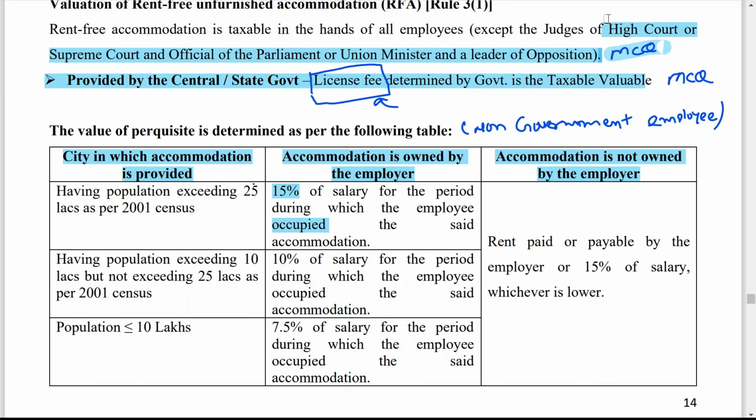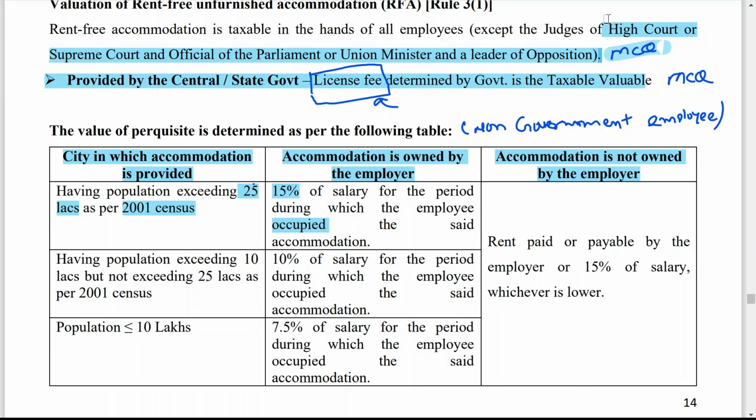But first of all, remember, you take 15% when the population as per the 2001 census is 25 lakh or more. These conditions apply when the employer is the owner of the house. If the employer is not the owner of the house, then we will discuss what conditions apply later on.